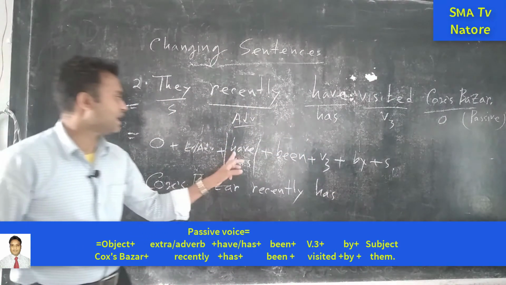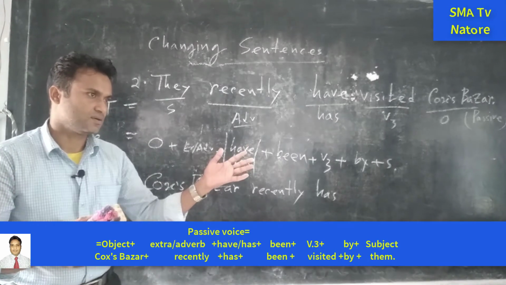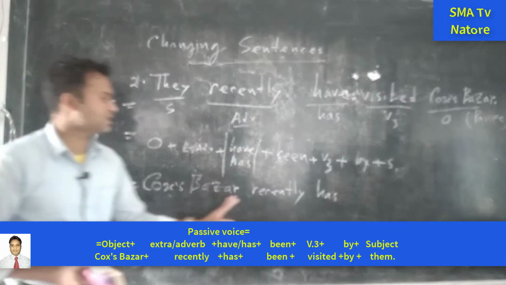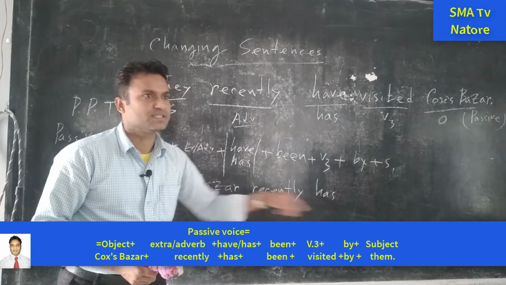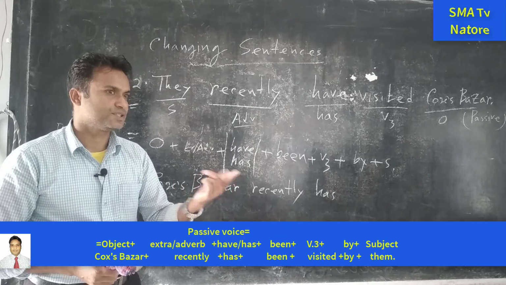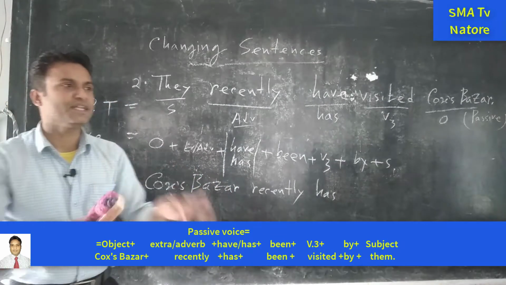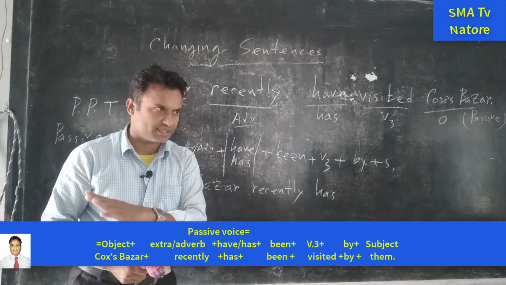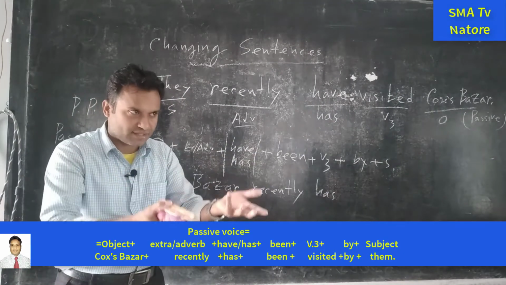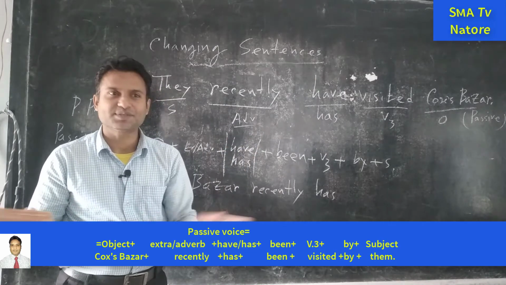No, because have is generally not for third person singular number. Extra. Or we can say Cox's Bazar has, they have, I have, you have, she has. Okay, she has. And any name, for example Naim has, Aslam sir has. But Aslam sir and Naim then have, because it is plural form.